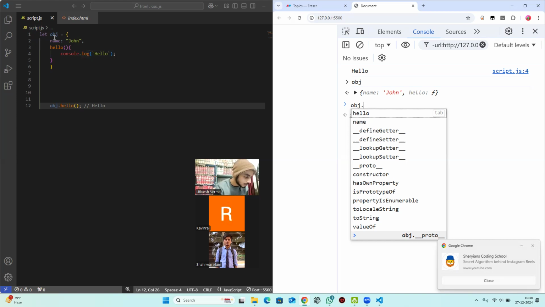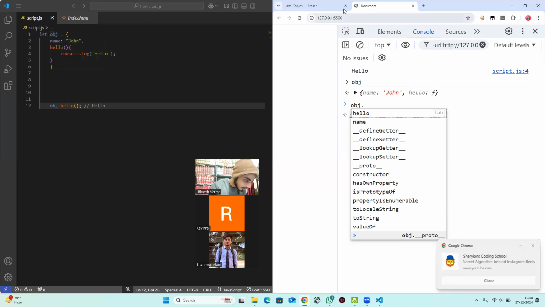For example, I have created an object and I have not created anything like isPrototypeOf, toString, valueOf, but JavaScript is adding some properties and methods by default to my object, and that is known as prototype. So prototype is a mechanism through which every object in JavaScript inherits some properties and methods from another object.